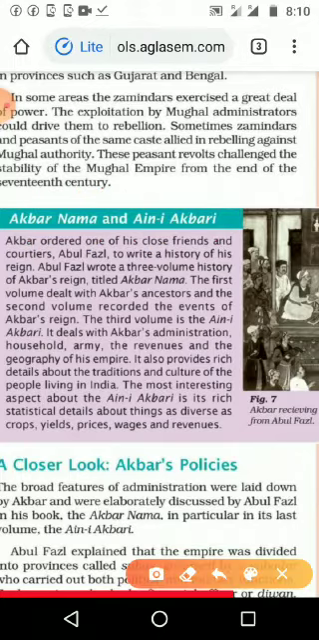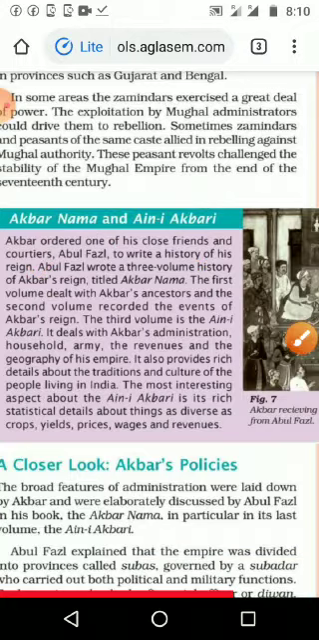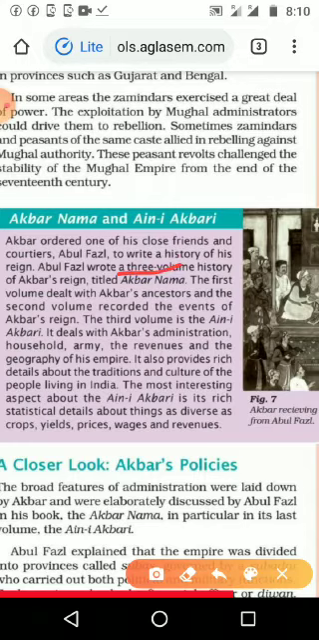Akbar ordered one of his close friends and countrymen, Abdul Fazl, to write a history of his reign. He was one of Akbar's friends as well as one of the learned persons in his circle, and Akbar told him to write his history. Whose history? Akbar's history. Abdul Fazl wrote 3 volumes of the history of Akbar's reign, titled Akbar Nama. The name of that book was Akbar Nama.